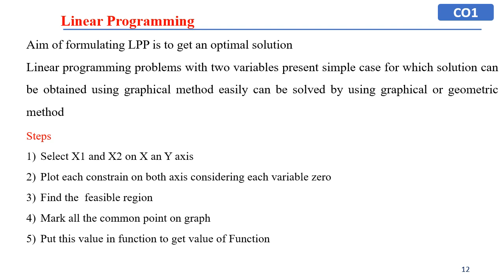Linear programming problems with two variables present a simple case for which the solution can be obtained by using the graphical method, and it can be easily solved by using the graphical or geometric method. Select x1 and x2 on the x and y axes. Plot each constraint on both axes considering each variable 0. Find the feasible region, mark all the common points on a graph, and put these values in the function to get a value of the function. So this is one of the methods to solve a linear programming problem, the graphical method, but we'll see one more example later on.